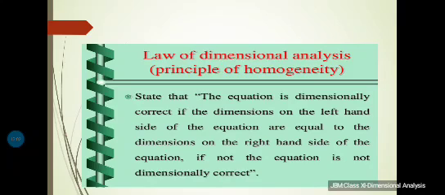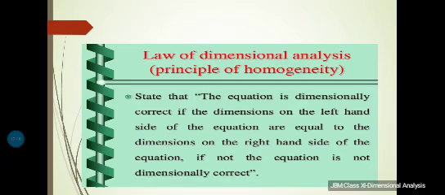When magnitudes of two or more physical quantities are multiplied, their units should be treated in the same manner as ordinary algebraic symbols. We can cancel identical units in the numerator and denominator. The same is true for dimensions of a physical quantity. Similarly, physical quantities represented by symbols on both sides of a mathematical equation must have the same dimensions. This is the law of dimensional analysis, or what is referred to as the principle of homogeneity. The equation is dimensionally correct if the dimensions on the left hand side of the equation are equal to the dimensions on the right hand side of the equation. If not, the equation is not dimensionally correct.